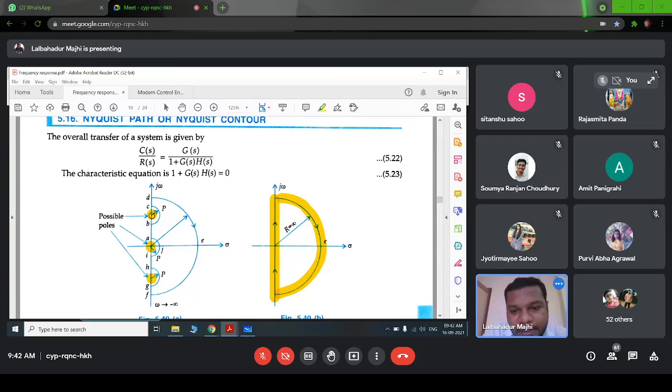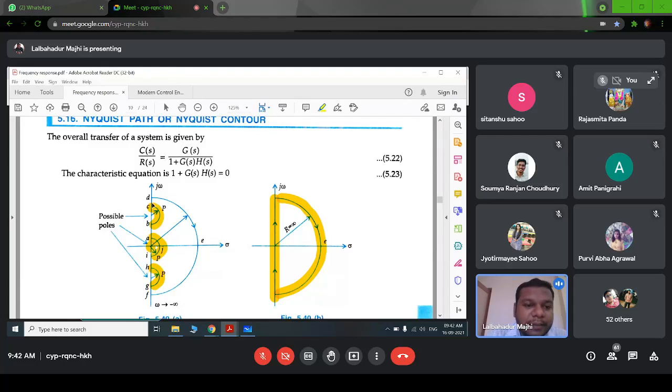It will not be unstable. So we have to consider these three, and that is why we will draw a small semicircle around this pole.